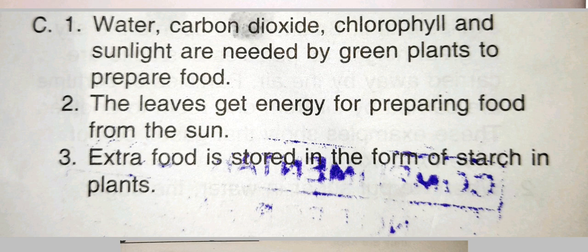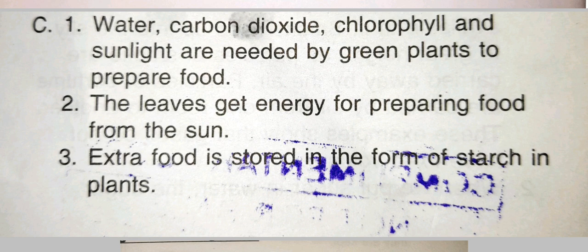What do green leaves need to produce food? Water, carbon dioxide, chlorophyll, and sunlight are needed by green plants to prepare food. Second question, from where do leaves get energy for preparing food? The leaves get energy for preparing food from the sun.